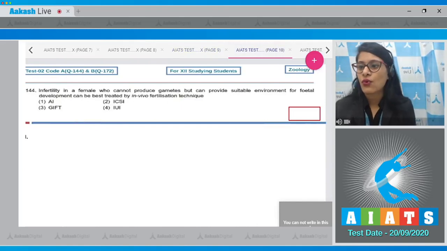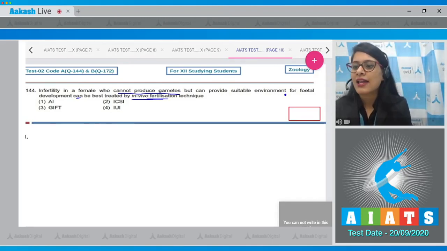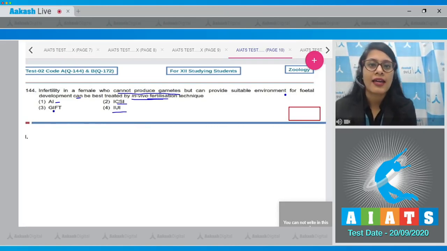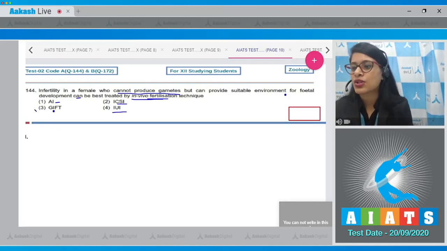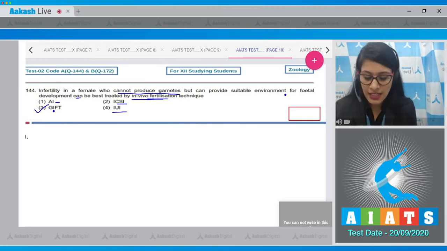Question number 144. Infertility in a female who cannot produce gametes but can provide suitable environment for fetal development can be best treated by in vivo fertilization technique. And the options given are AI, ICSI, GIFT, IUI. And the correct answer to this question is option number 3, GIFT.